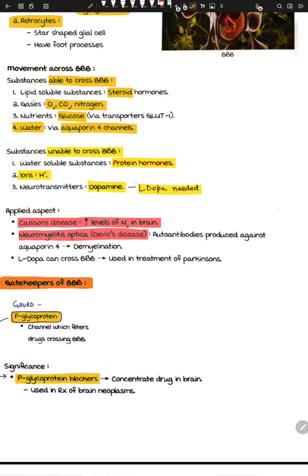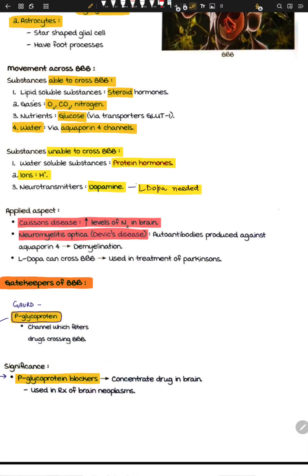Another aspect is that in some disease, like Caisson disease, the levels of N2, nitrogen, increase, and it's really bad for your brain because nitrogen can be very toxic to your neurons. Another thing is neuromyelitis optica. It's a cool name.